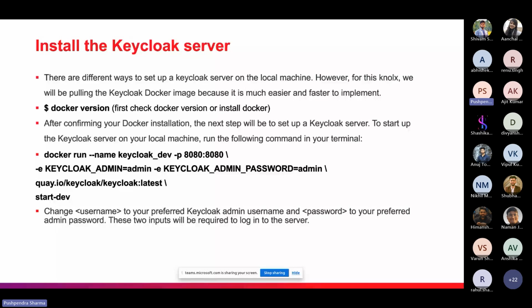So these two things will be required to open the Keycloak server. This is the same as mentioned in the last step: we can change the username to our preferred Keycloak admin username, and we can also change the preferred password for the admin password. So these two inputs will be required to log into the Keycloak server. Yeah, so this is the first step.